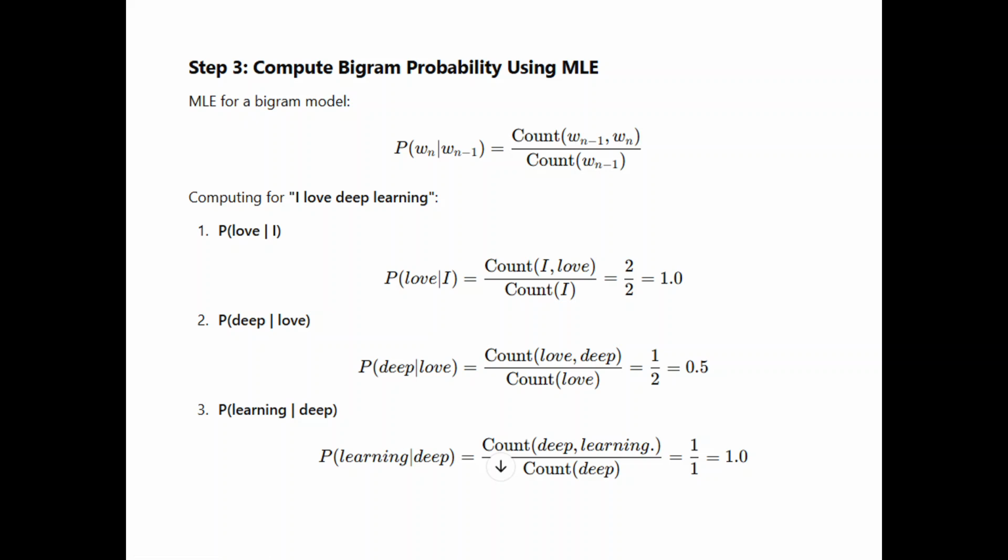Now we calculate the last word pair. First combination is "I love", second is "love deep" and third is "deep learning".